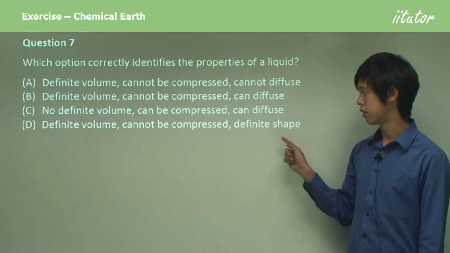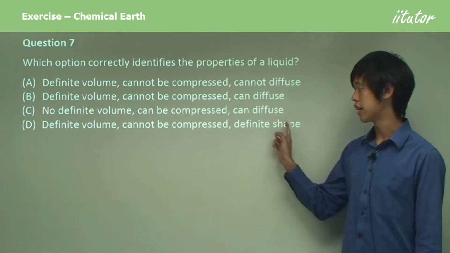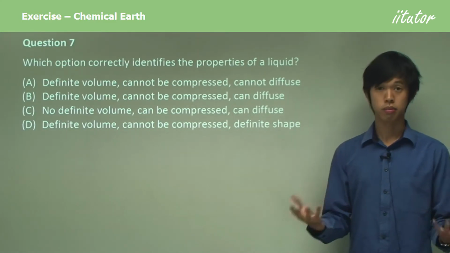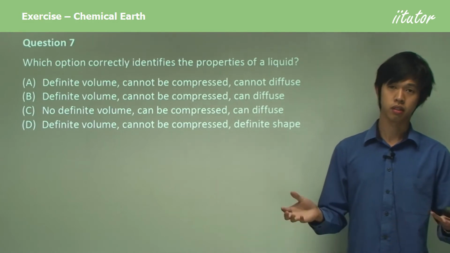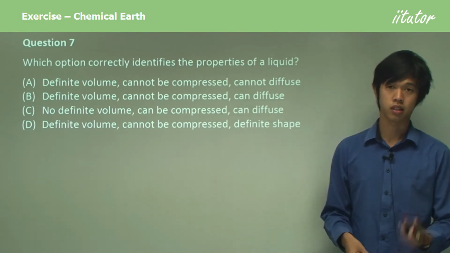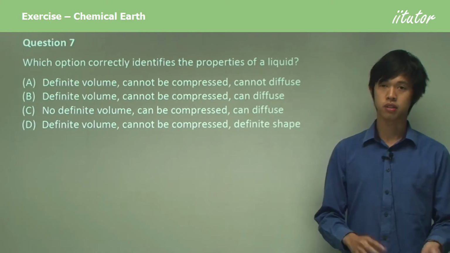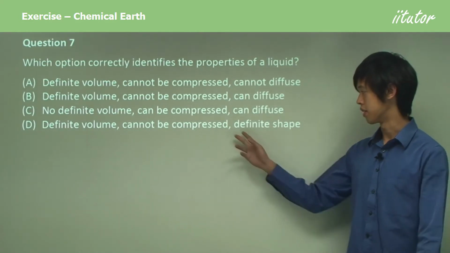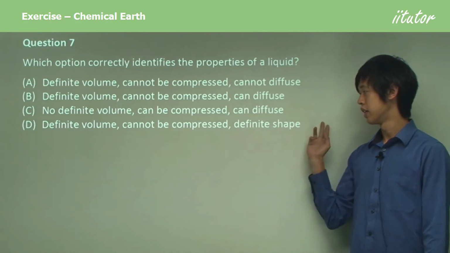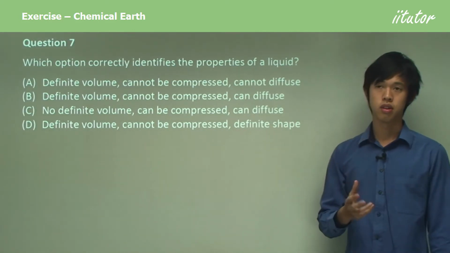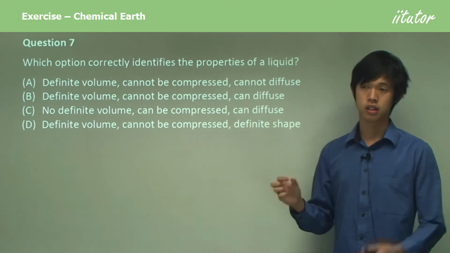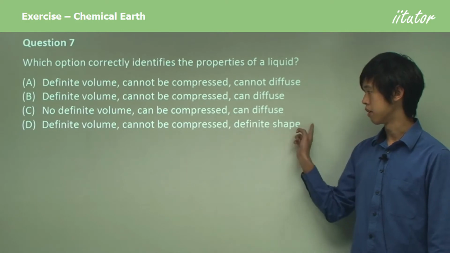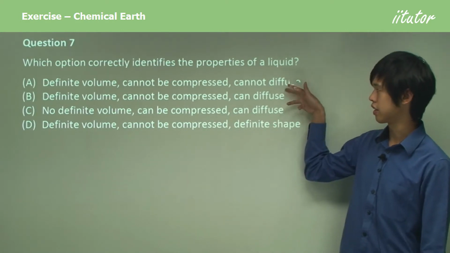But now the third one, we could definitely narrow D out because liquids don't have a defined shape. Bruce Lee said it best in one of his interviews. If you pour water into a cup, it takes the shape of a cup. Pour it into a teapot, it takes the shape of a teapot. So if you are familiar with Bruce Lee's interviews, you would have known that. But definitely liquids don't have a defined shape. They change shape. Even a martial artist like Bruce Lee could tell you that. So it can't be D. Then it leaves us with these two.